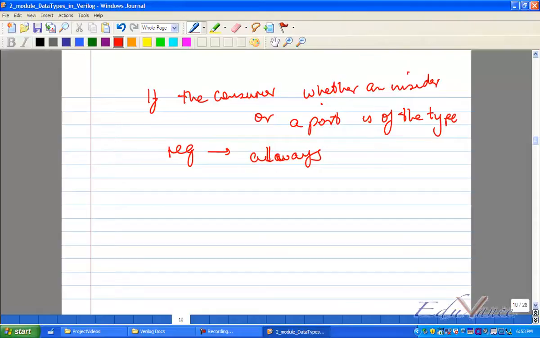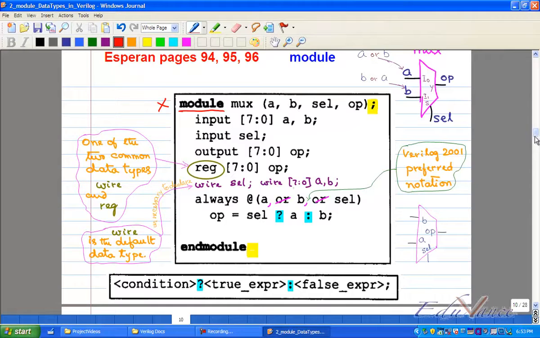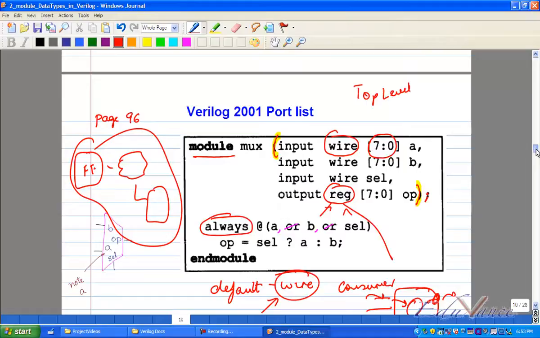Now, rule number 1: if the consumer is of the type reg, then it always has to be in an always block. इसका उल्टा भी, always में final consumer कौन होगा? Reg.